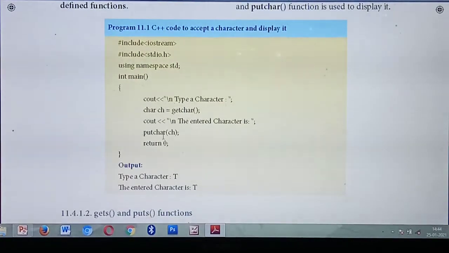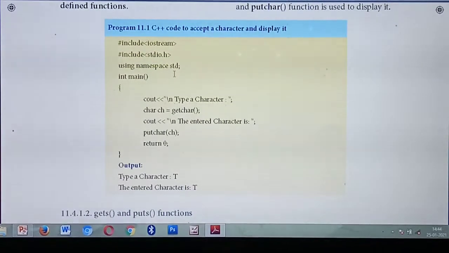If you need to use getchar, putchar, this kind of thing, inside the program, you should include that header file. Including this header file means that all of these things are already predefined inside it. Understood? So which header file do you need to include, since you are going to use getchar or putchar? Hash include stdio.h.